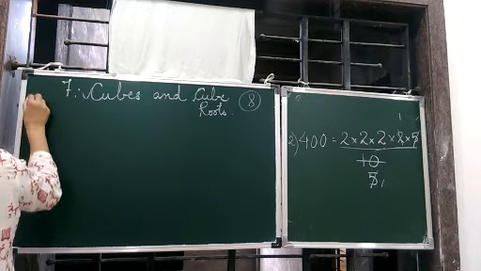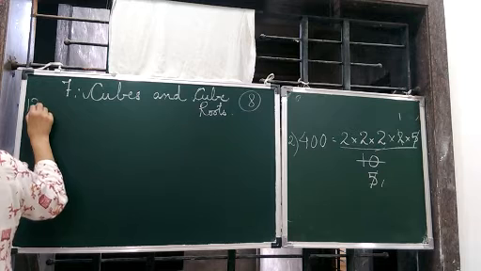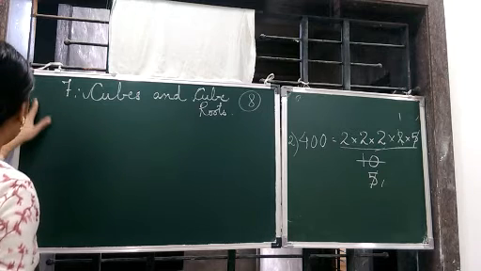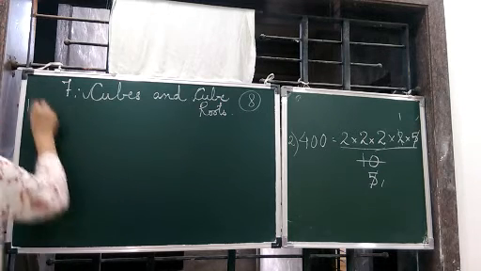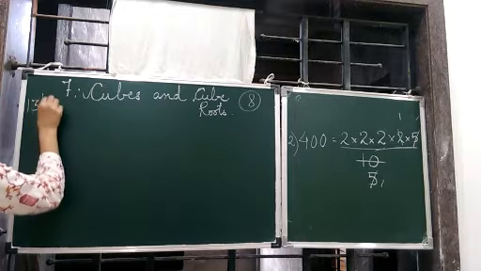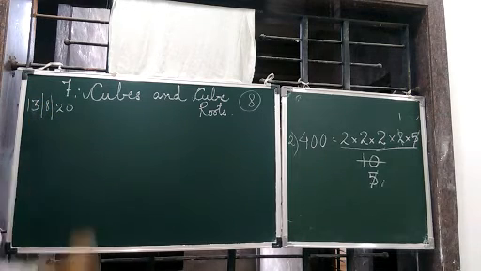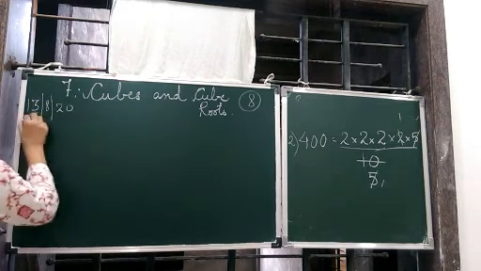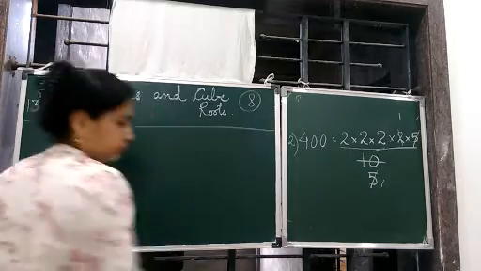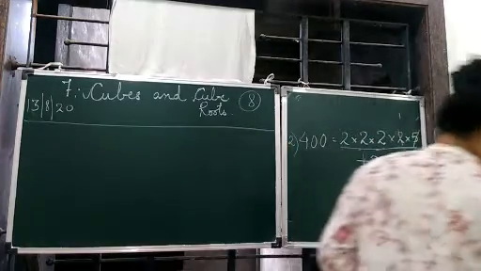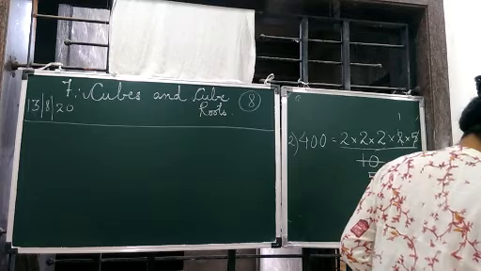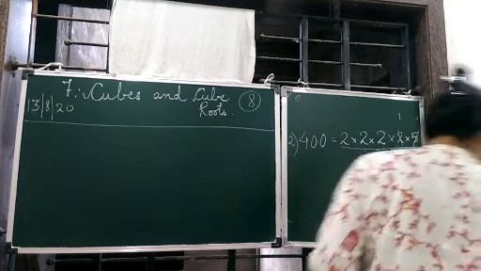Today's date, I believe it's 12 or it is 13. Today's 13. 13, 8, 20. Now we write the heading exercise 7.1, children.